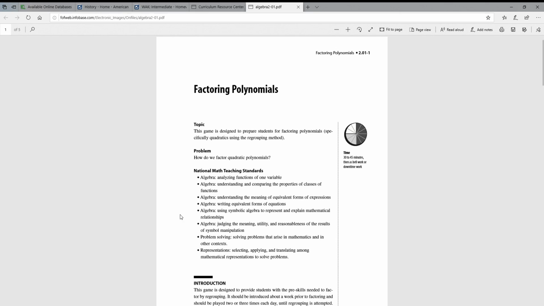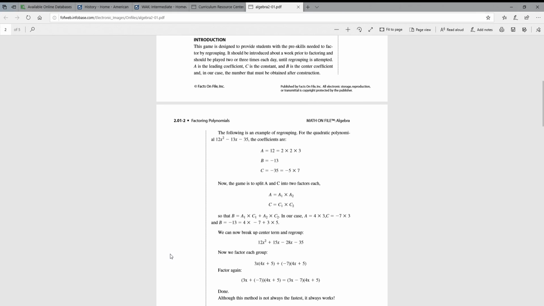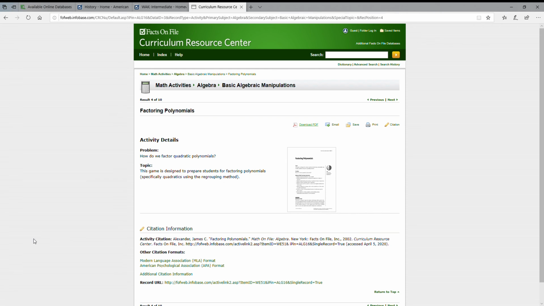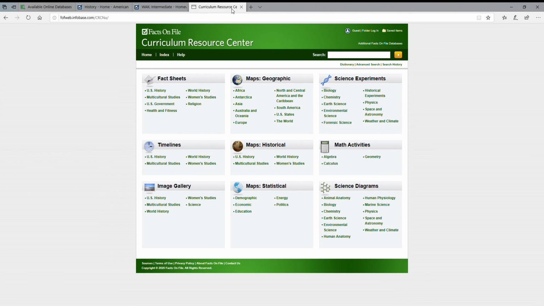So basically, the Curriculum Resource Center is going to give you some supplemental information that you could use in PowerPoint slides, or activities that you can give out to students, or other areas, teaching aids basically, not necessarily a lesson plan, but something that would aid you in enacting a lesson plan. Okay. So that's basically our Facts on File InfoLink database suite for general knowledge, homework help, and some teacher aids as well.